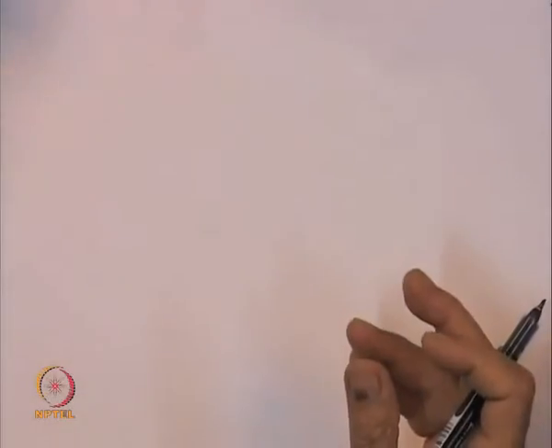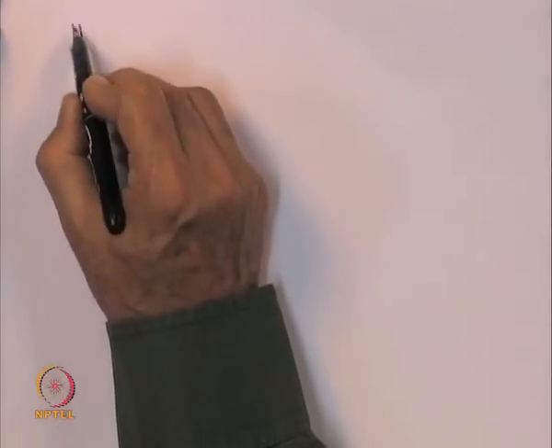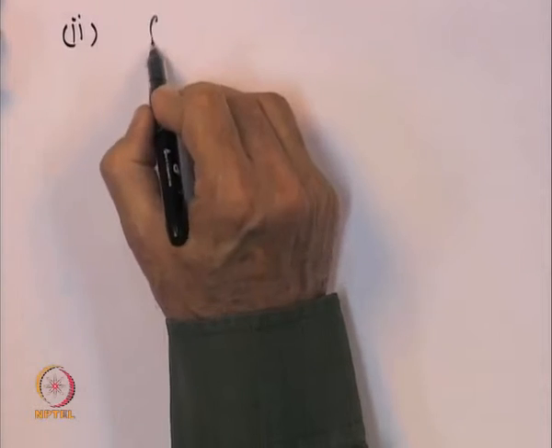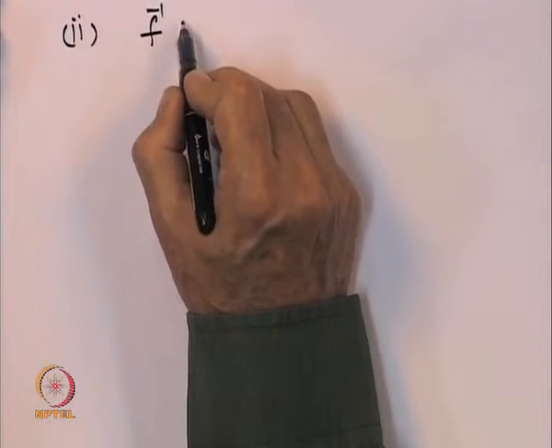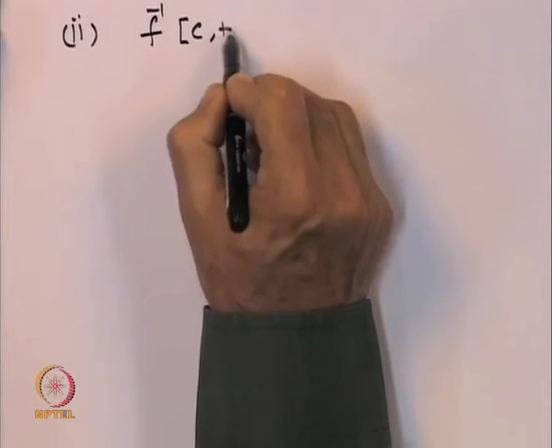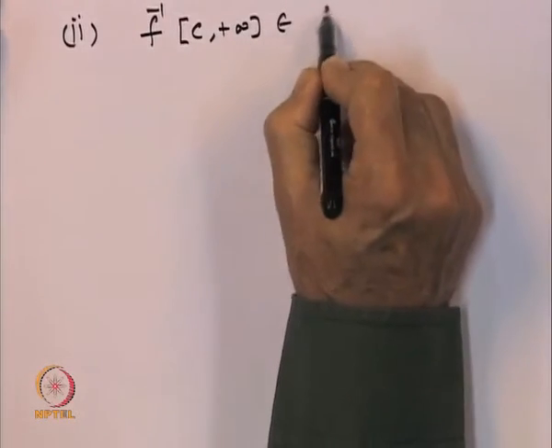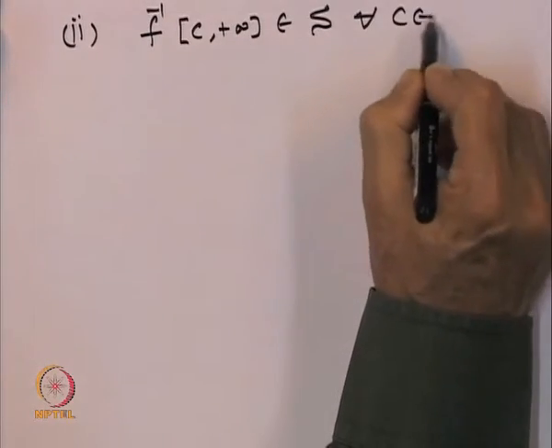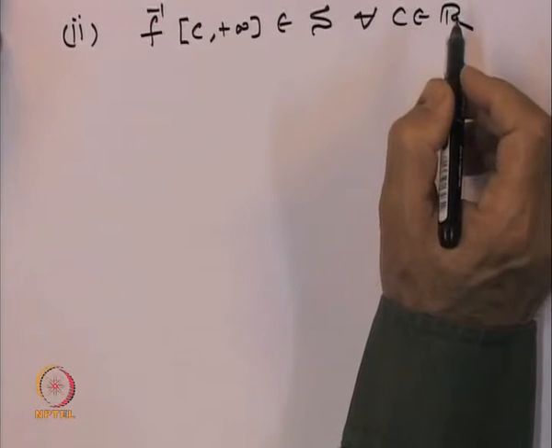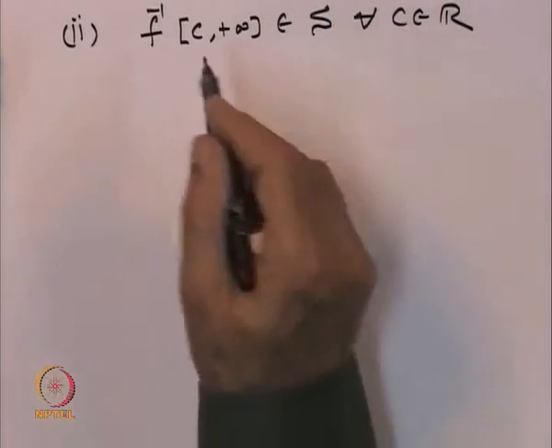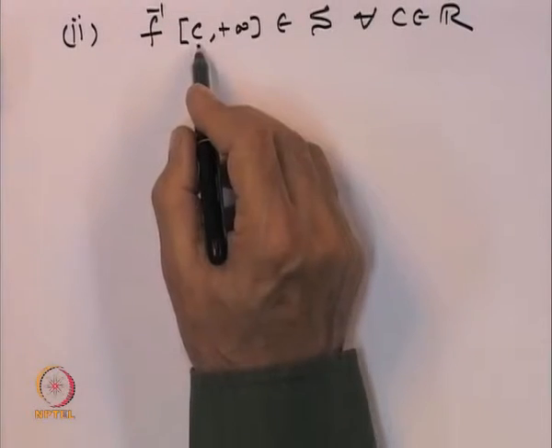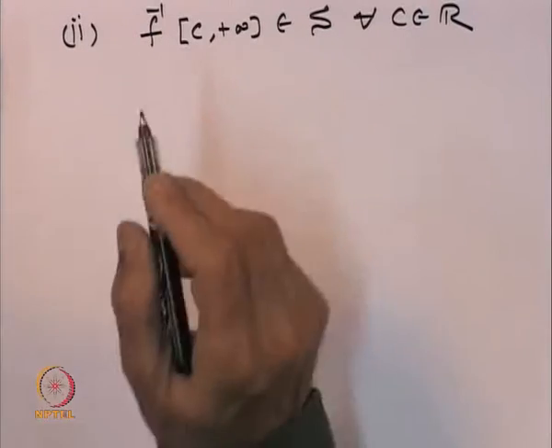Let us show that 2 also implies 1. So, what is the statement 2? Statement 2 says f inverse of the closed interval C to plus infinity belongs to S for every C belonging to R. So, that is the statement 2. So, we want to now prove the same thing for open intervals.